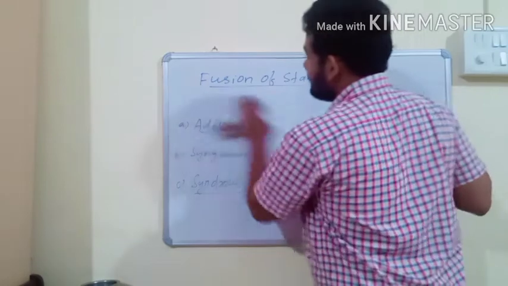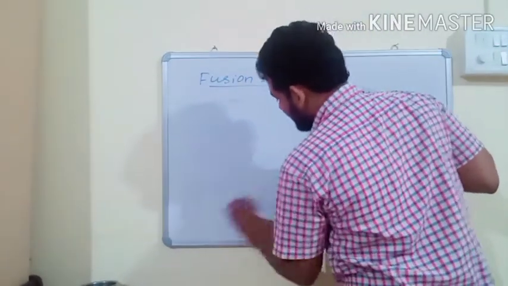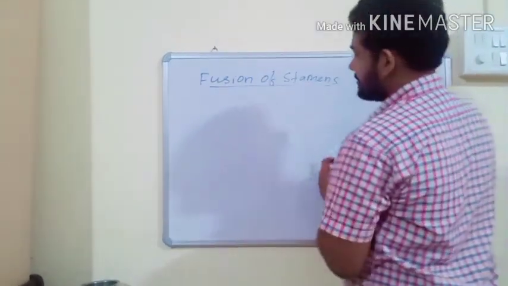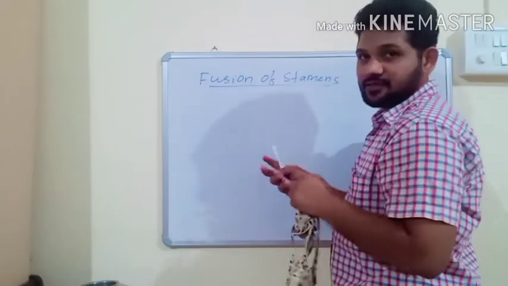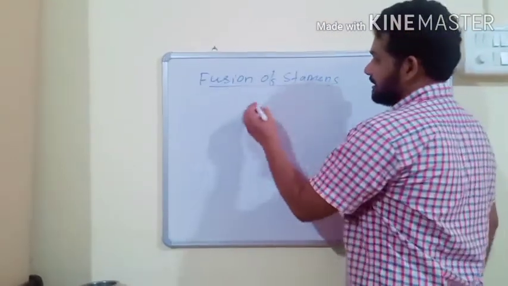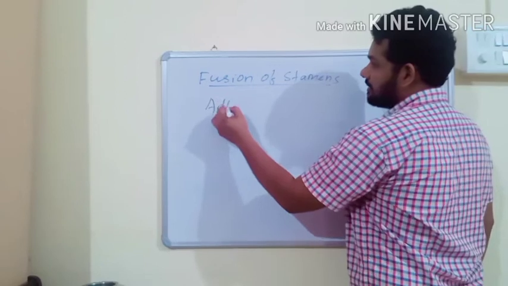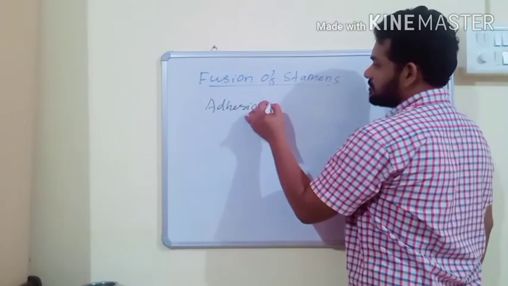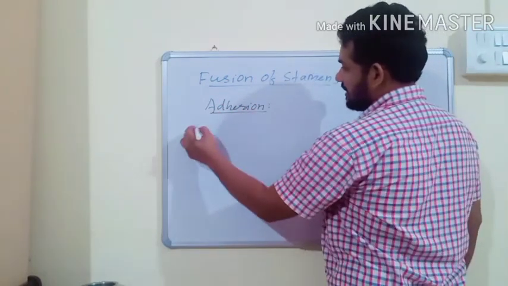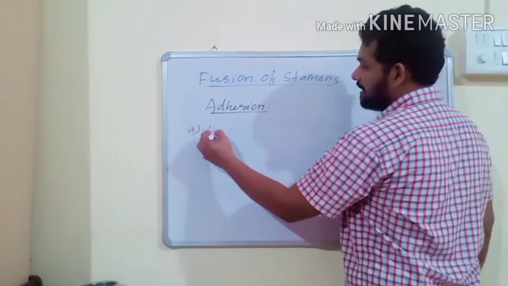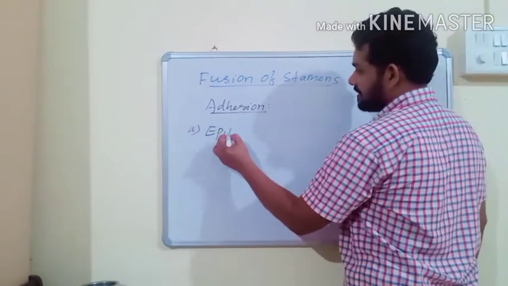The second type of fusion is known as adhesion. Adhesion of stamens. So adhesion means if stamens are fused with other floral organs, then it is known as adhesion of stamens. Adhesion of stamens is of mainly three types.